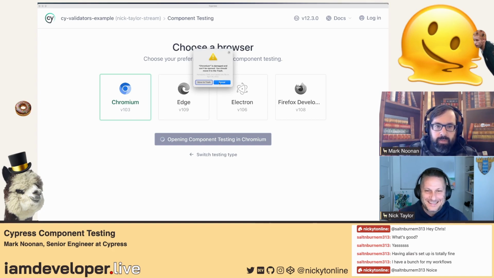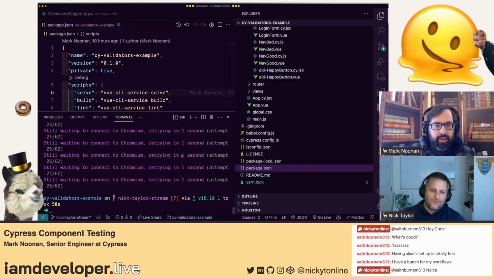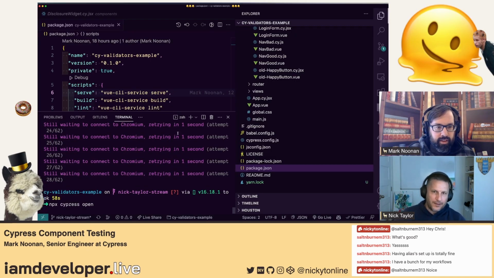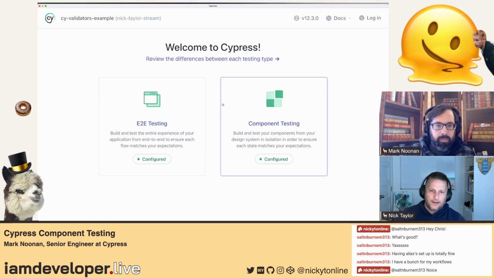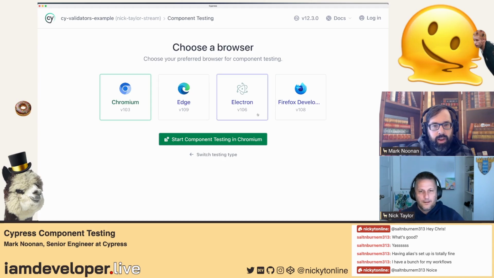Chrome is damaged and cannot be opened. Sure, Electron is fine too. Yeah, we may have to restart. No, it's okay. I think I have Chromium installed, but I don't know what's going on there. Hold on a sec. My phone keeps ringing. It should work the same, so let's go with Electron for now.